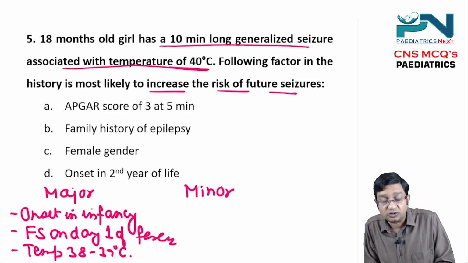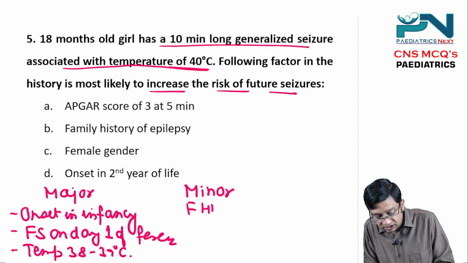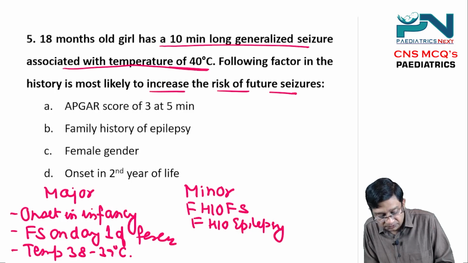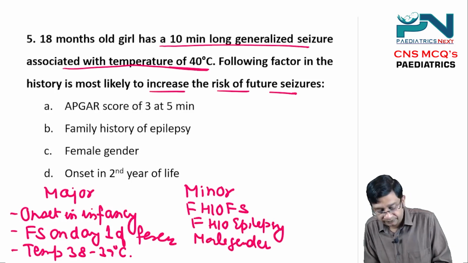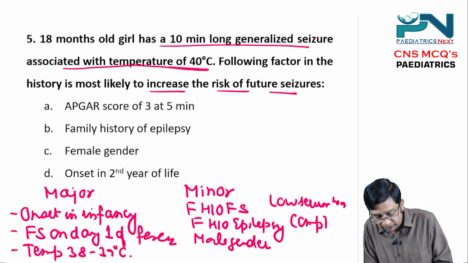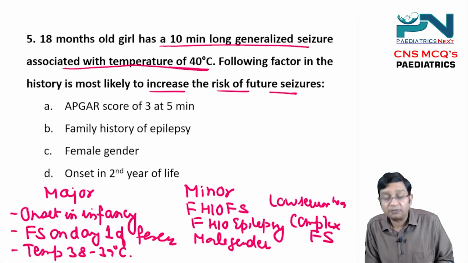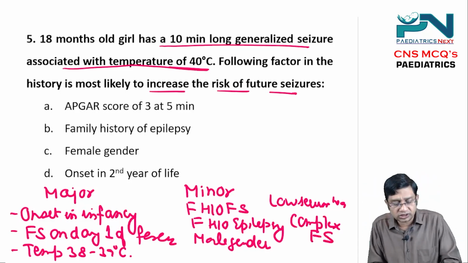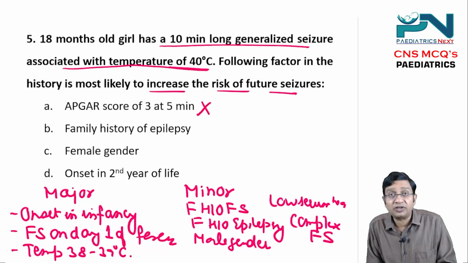Minor risk factors include family history of febrile seizure, family history of epilepsy, male gender, low serum sodium, and complex febrile seizure. So going by this, Apgar carries no significance here.